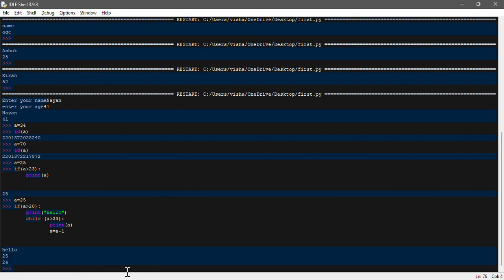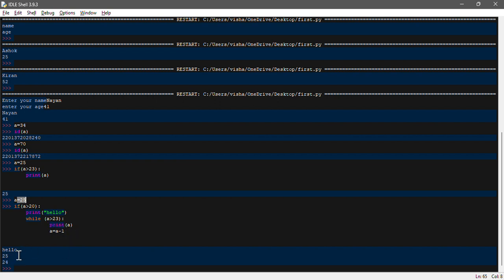You will get hello, 25, 24. This means we have given the condition if a is greater than 20, and while a is greater than 23, a is equal to a minus 1. Our old value was 25, so it has to subtract 1 from that.